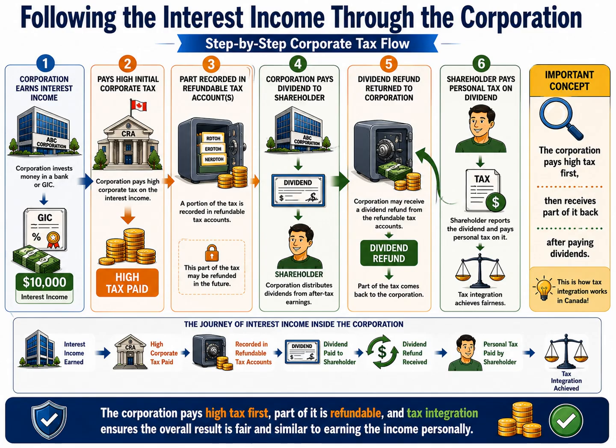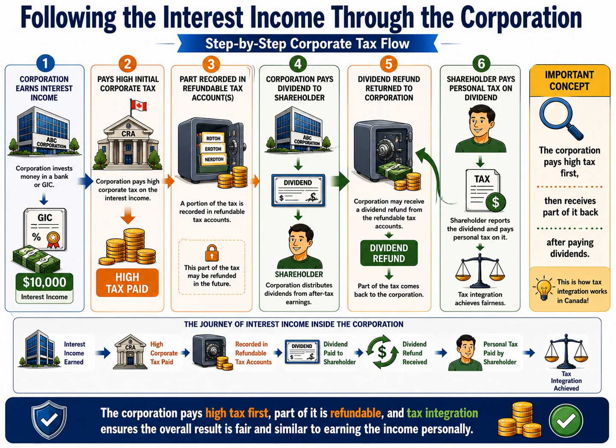A portion of the tax that the corporation pays is recorded in special refundable tax accounts. Think of these accounts as temporary tracking accounts. The corporation has already paid the tax, but some of it may be recovered later if certain conditions are met. Those conditions are met when the corporation distributes its after-tax profits to its shareholders in the form of dividends. Once a dividend is paid, the corporation may become entitled to a dividend refund.